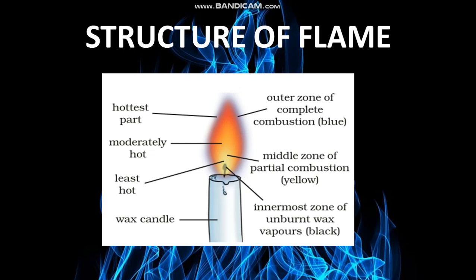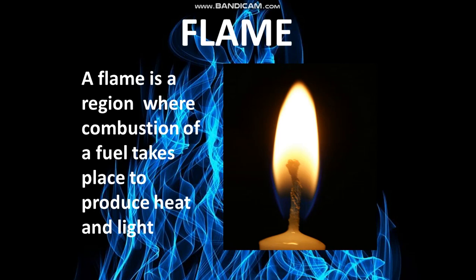So it is the glow of hot carbon particles which makes the middle zone of the flame luminous, means light giving. Luminous means those that give light. Okay, so these carbon particles leave the flame as smoke and soot. Okay, it's a moderately hot zone and the major part of the flame. You can see here in the slide the middle zone, which is yellowish in color. I am showing you the previous one too for a clear picture.